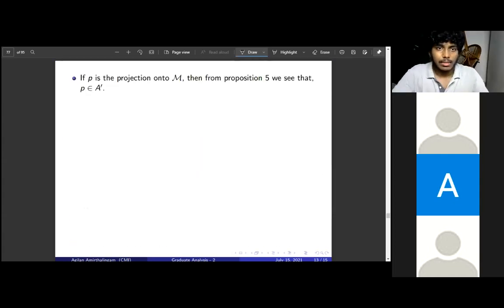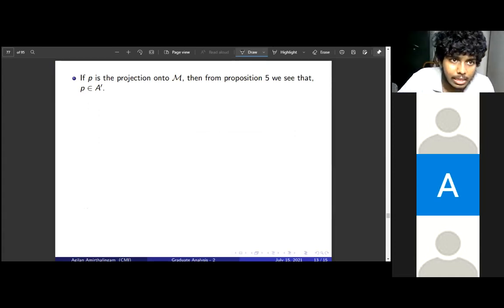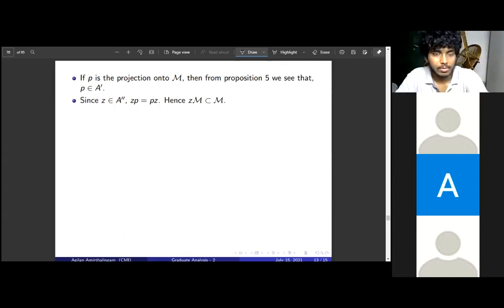Okay. So M is a closed subspace. We consider its projection, and now again, since it was invariant and A is a star unital subalgebra, A equals A star. So we can use the third statement. P will belong to A dash by the equivalence we saw, right? Because M is invariant under all points in A. So P will belong to A dash.